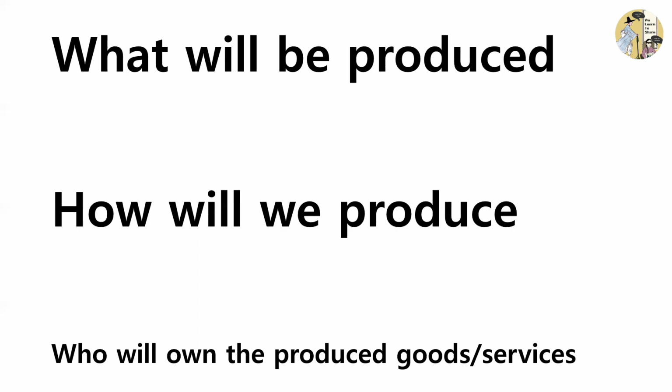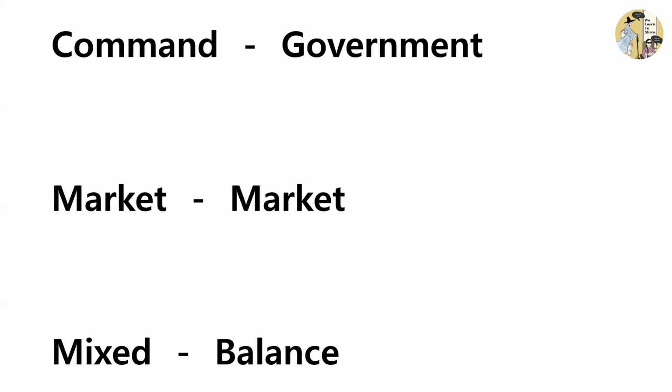When we say the market decides, it isn't like the market itself is a type of force, but instead the interactions inside the market between the suppliers and the demanders force the suppliers to produce something, and to produce it in a more efficient manner. And usually in the market economy, the people who can pay for the goods and services own the produced ones.